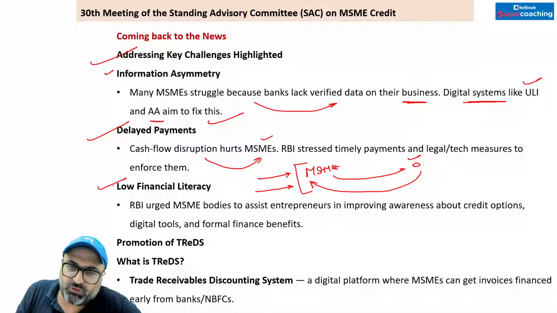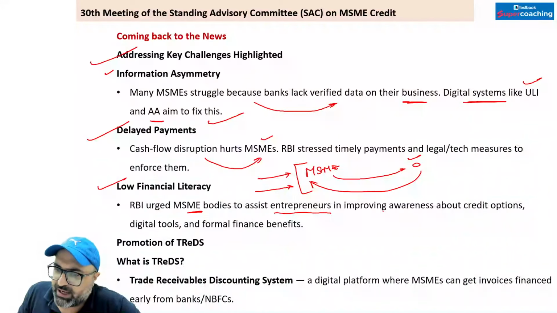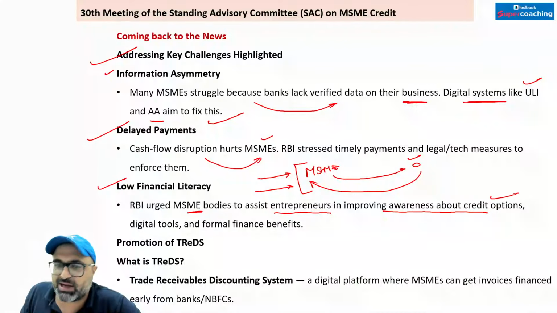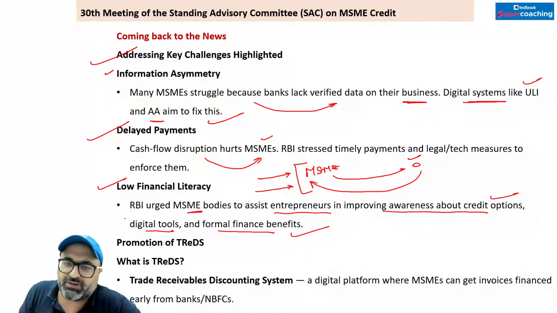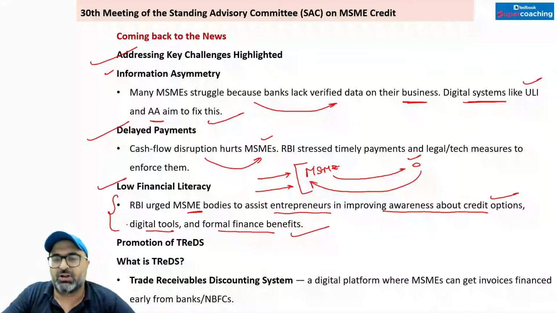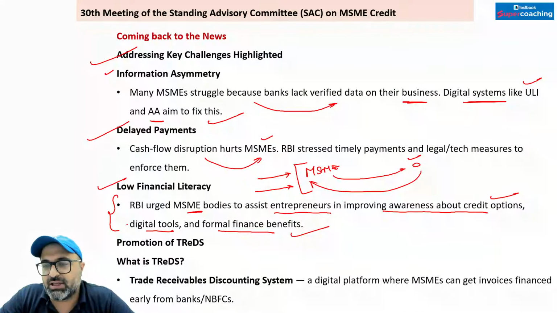Then we have low financial literacy. So RBI has urged MSME bodies to assist entrepreneurs in improving awareness about credit options, digital tools and formal finance benefits. So this is very important. Low financial literacy में RBI ने urge किया है MSME bodies को कि भैया आप assist करो entrepreneurs को in improving awareness about credit option, digital tools and formal finance benefits.